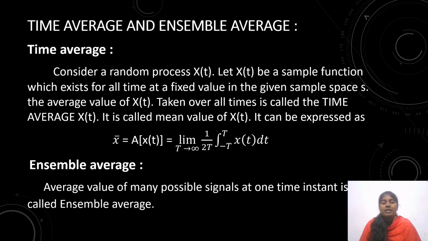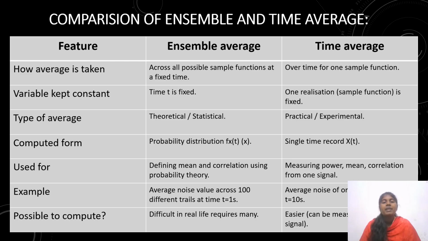Next, ensemble average. The average value of many possible signals at one time instant is called the ensemble average. Next, comparison of ensemble and time average.